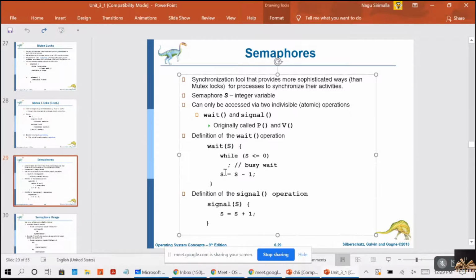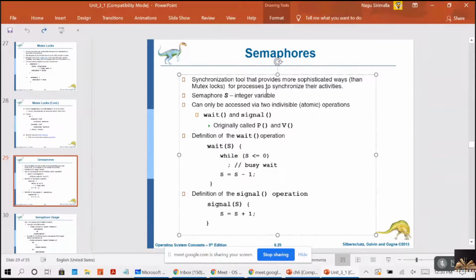Because you have only one resource, S will be 1. If you have two printers, S will be 2. Like that, you have to consider. I have taken a scenario with only S equal to 1. The first process is using the printer by making S equal to 0.